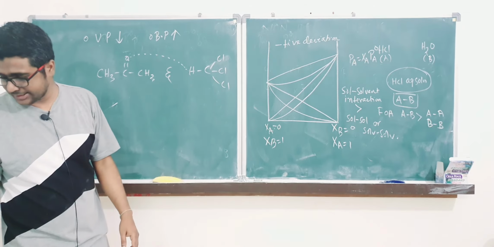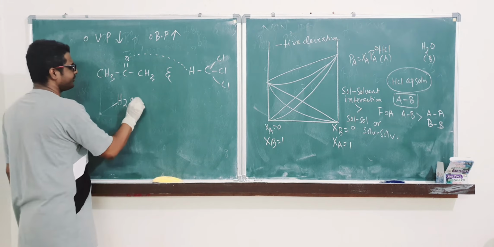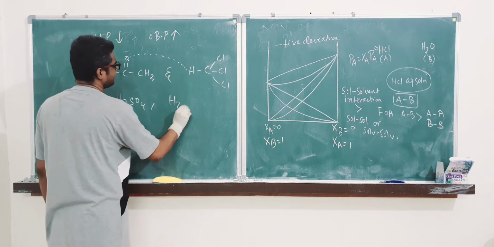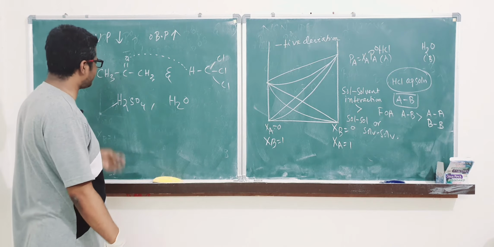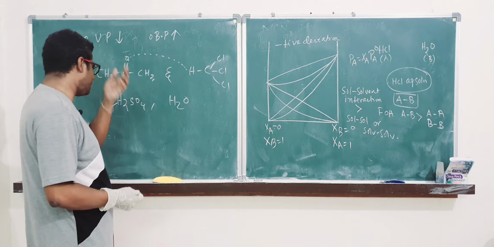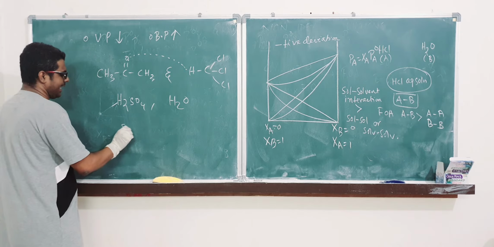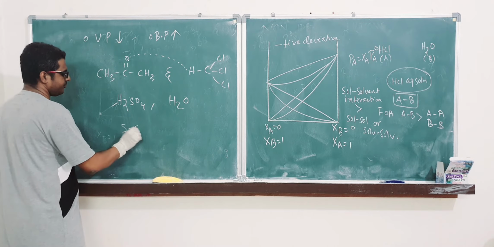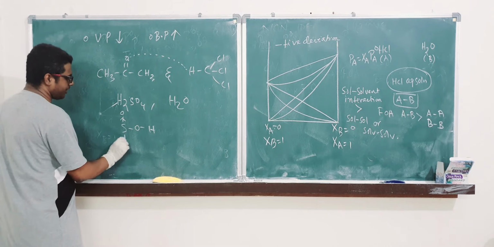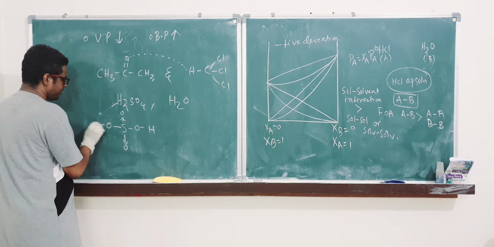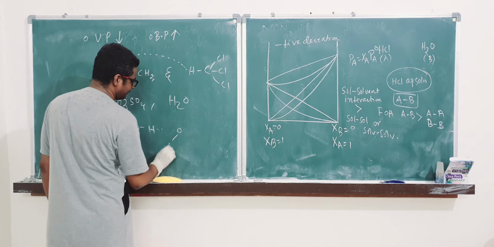Okay, next, take any strong acid, H2SO4, and water. See, water has its own hydrogen bonding. H2SO4 also can have its own hydrogen bonding, but when H2SO4 and water come together, there is strong hydrogen bonding due to a lot of sites of hydrogen bonding that can open up right now.